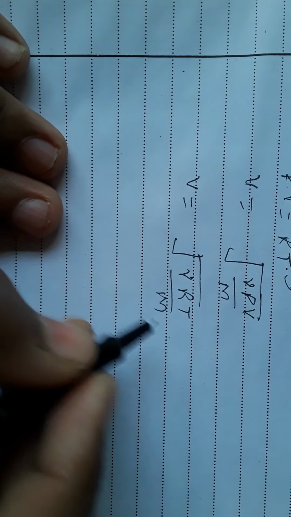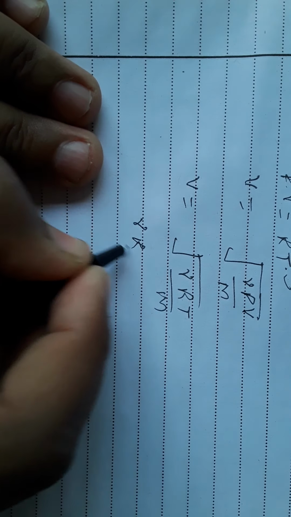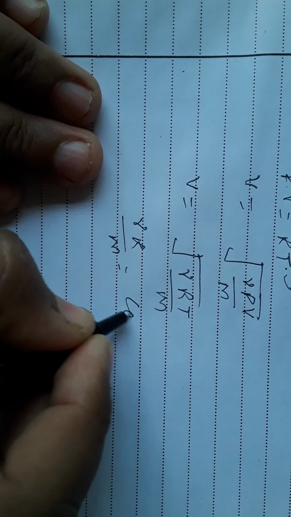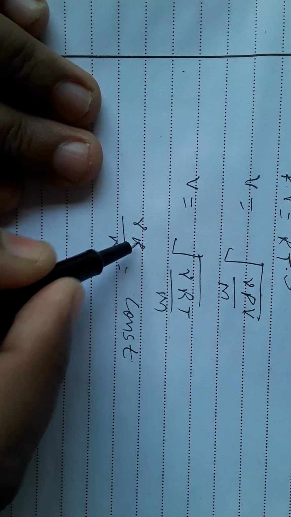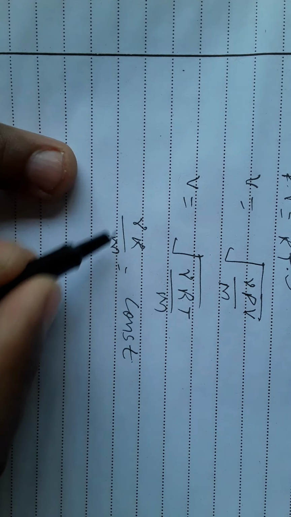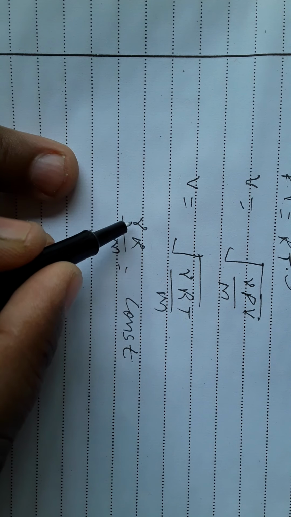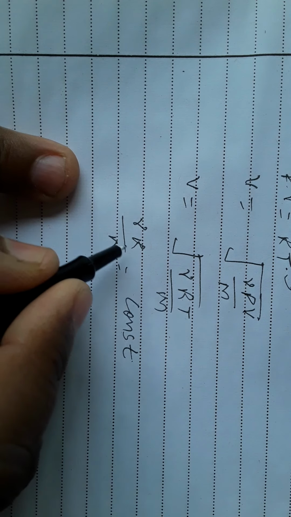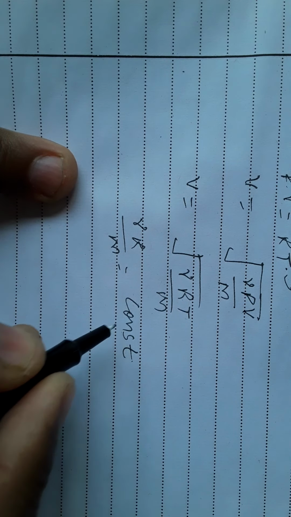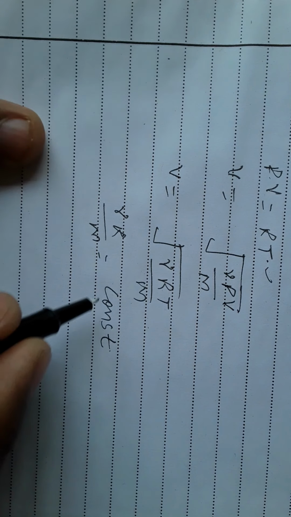So we can write here that gamma R by M is constant. This is gas constant 8.31. M is the mass of the gas molecule. Gamma is the specific heat capacity for the gas molecule. This value is constant for a particular gas.